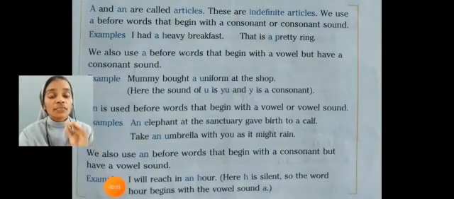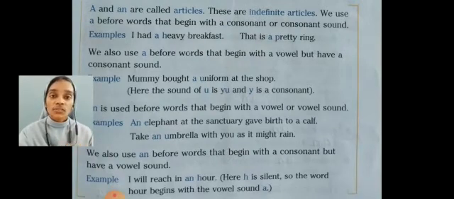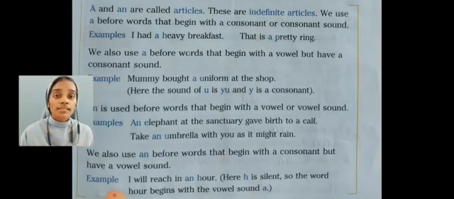Dear students, we also use an before words that begin with a consonant but have a vowel sound. Some words begin with a consonant letter but have a vowel sound. Here also it depends upon the sound of the first letter of the word.